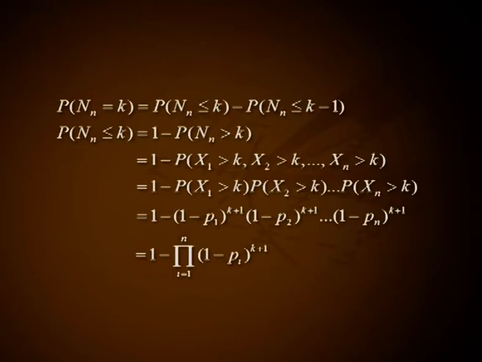Probability of N equal to k, that is equal to probability of N less than or equal to k minus probability of N less than or equal to k minus 1.